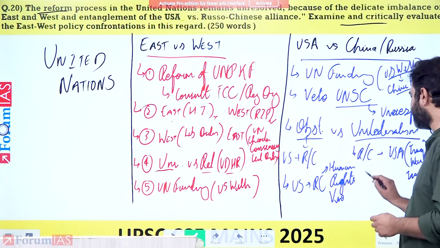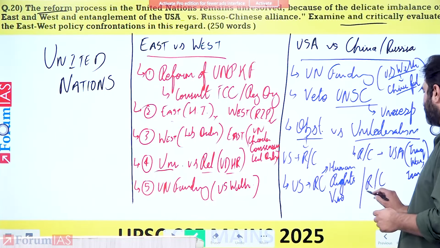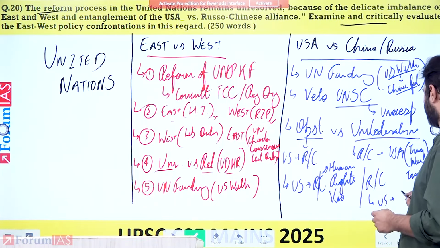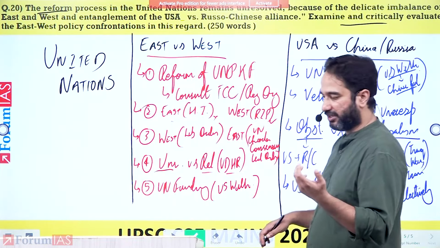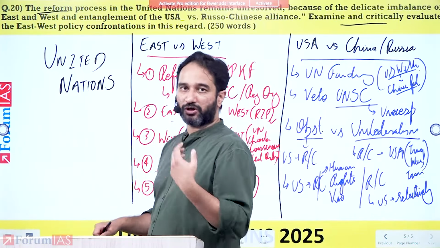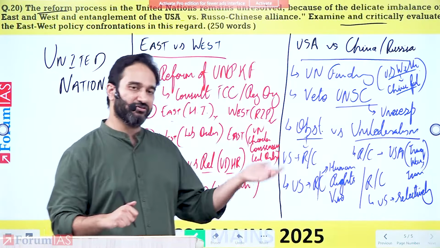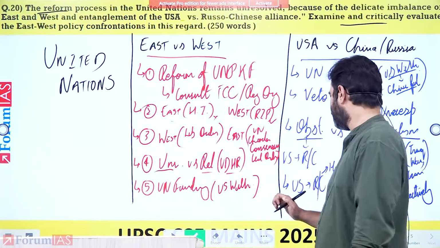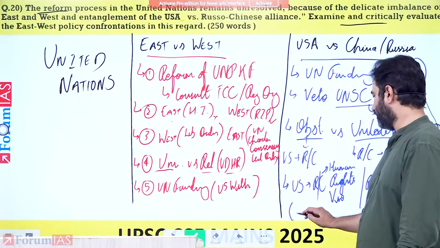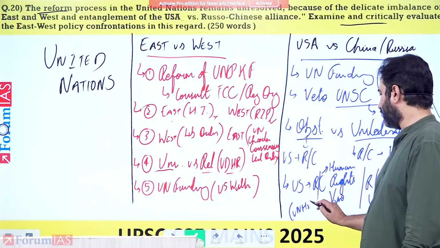But it is Russia and China that end up saying that the US uses it selectively. The US ends up looking at the human rights violations undertaken by Russia, China, and other countries, but they refuse to acknowledge the human rights violations that they have committed, whether in Afghanistan, Iraq, Yemen, or any other country. And the example that you can give here is of the UN Human Rights Council.